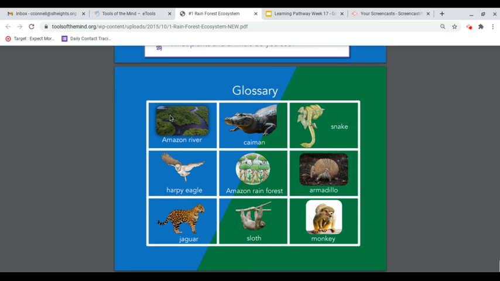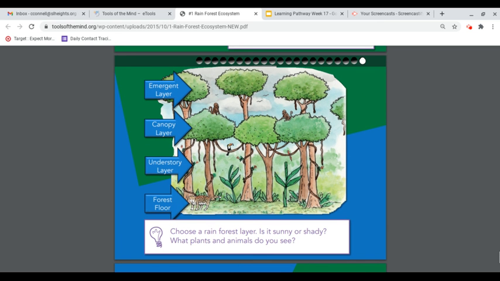And our glossary: this is the Amazon River, caiman, snake, harpy eagle, Amazon rainforest, armadillo, jaguar, sloth, and monkey. So when we meet, try to have something in mind that you would like to already write about. Again, you can choose something from the glossary pictures, or you can choose something from a layer. You choose a layer, and then you can talk about what you might see there.